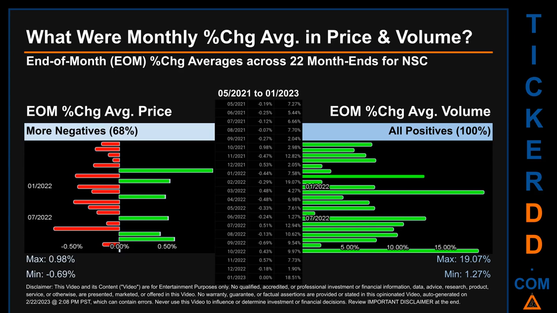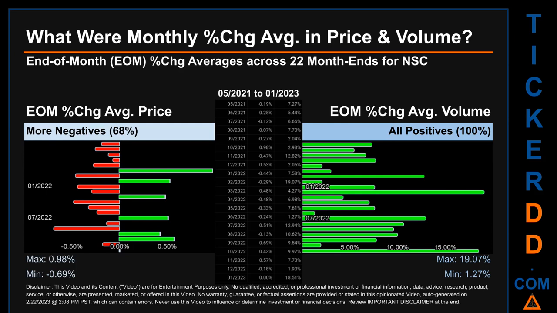What were end-of-month percentage change averages in price and volume for NSC? The monthly average of percentage change, in price and in volume, were calculated for each of the 22 month ends. That calculation took daily percentage changes and averaged them for each given month. If a month end came out negative, then it means that the month summarily saw a negative change.